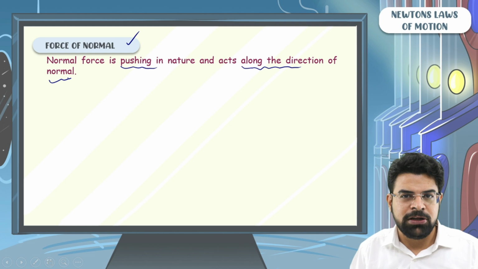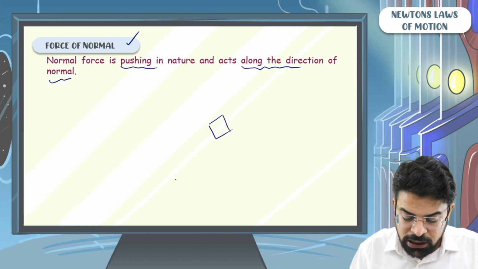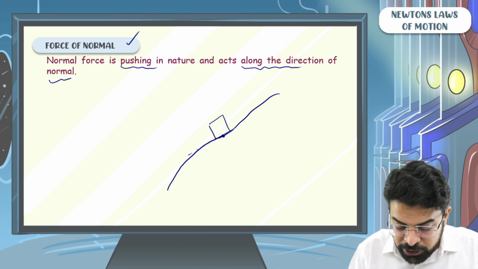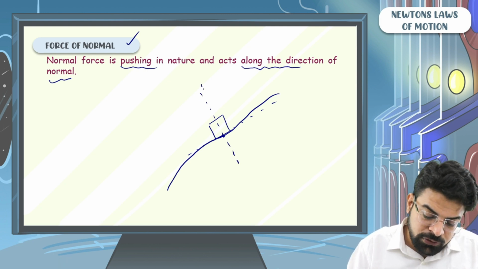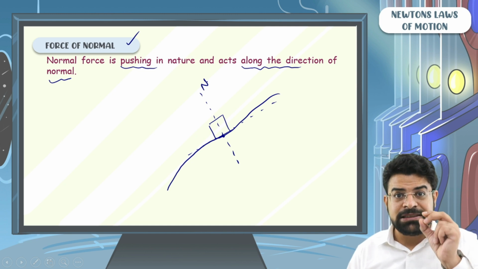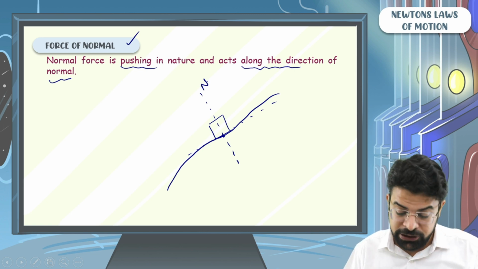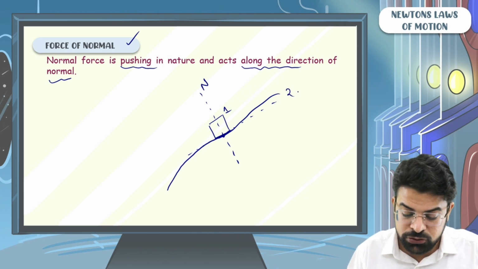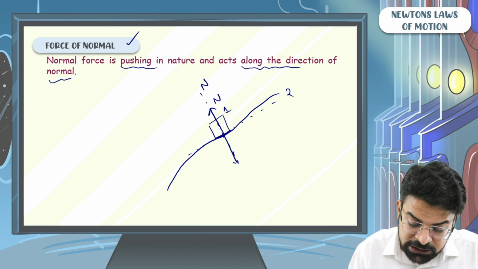So what is normal? The direction perpendicular to the tangent. So let's say if two bodies are in contact, draw a tangent at their point of contact. The direction perpendicular to it will be the direction of normal. So the force of normal acts along the direction of normal and it is always pushing in nature. If I call the surface of the block surface 1 and this curved surface surface 2, surface 2 will push surface 1 away from it and surface 1 will push surface 2 away from it.